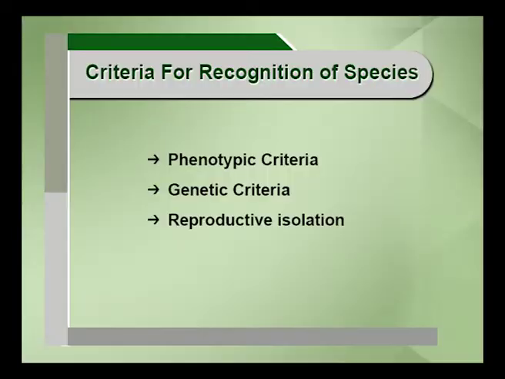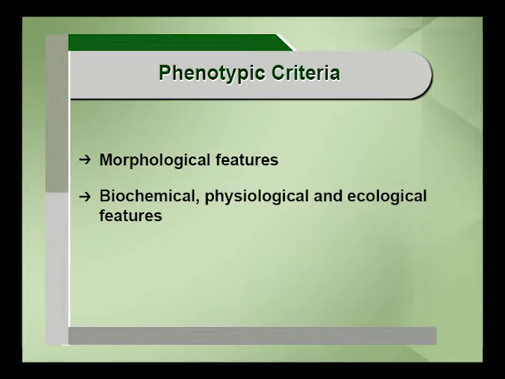And what are the criteria? I have talked about species. What are the criteria for recognizing the species? There are three important criteria. One is the phenotypic criteria, second is genetic criteria, third is reproductive isolation. We will go one by one.